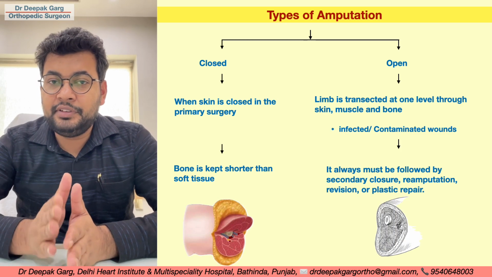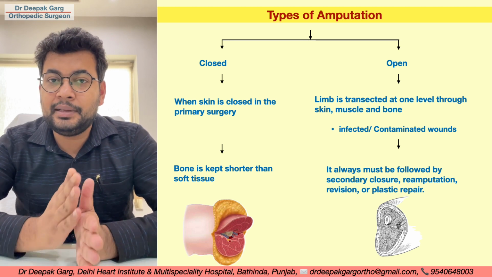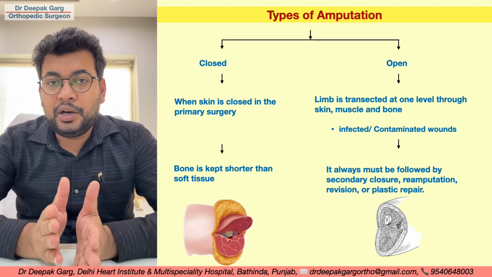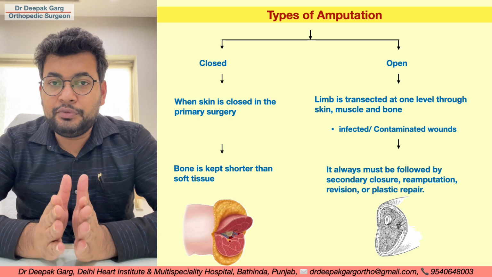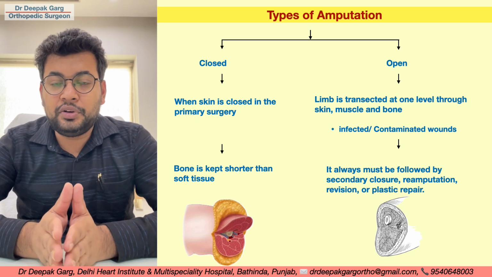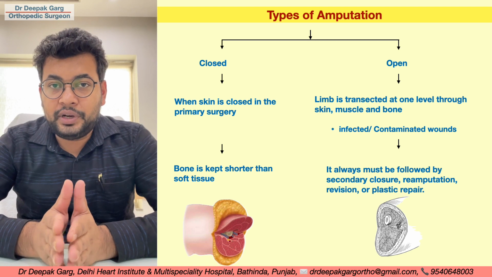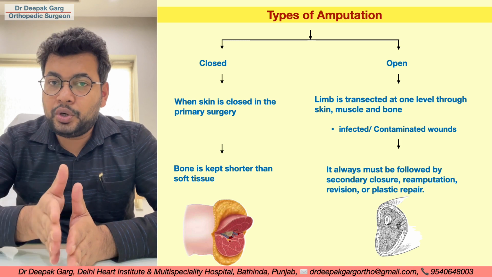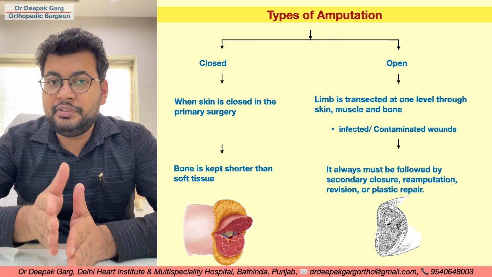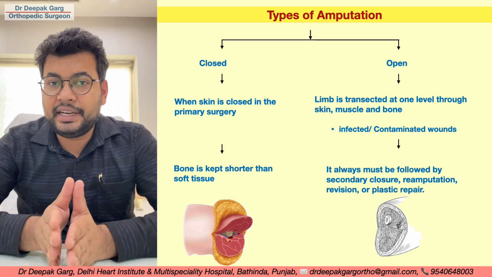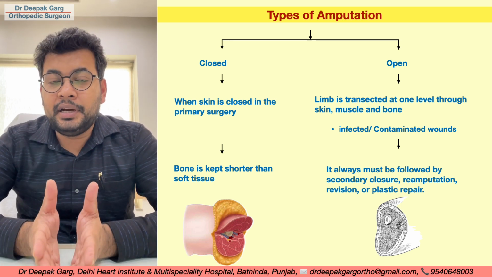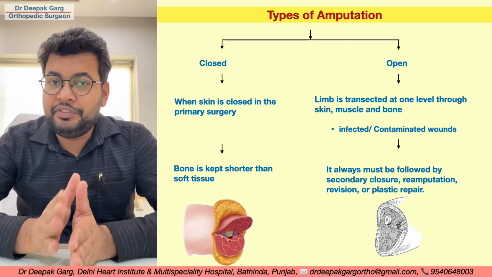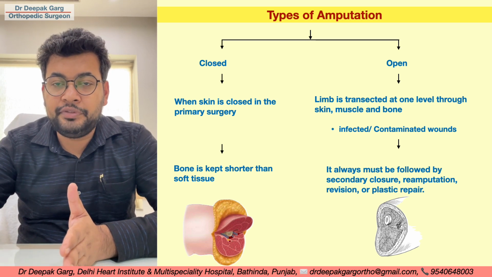Broadly, amputation can be a closed type or an open type of amputation. In closed type of amputation, we close the wound in the primary surgery itself. So we cut the bone short as compared to the soft tissue so that we can get an easy closure. Whereas in open type of amputations, we keep the wound open in the primary surgery. This can be because of the presence of infection in the wound or a severely contaminated wound, where we want to wait for secondary closure. So in the open type of amputation, we will definitely need a secondary procedure. It can be a redebridement, closure of the wound, plastic surgery, or a revision of the amputation.